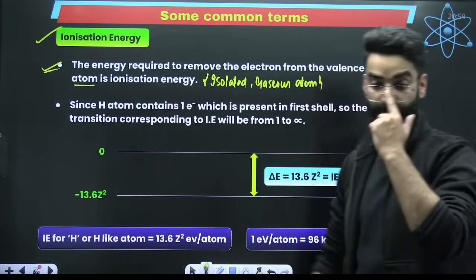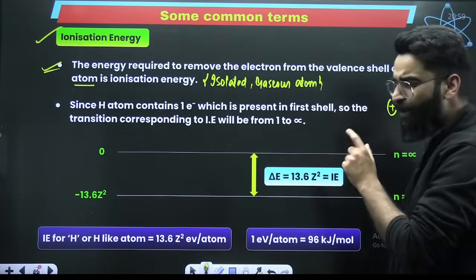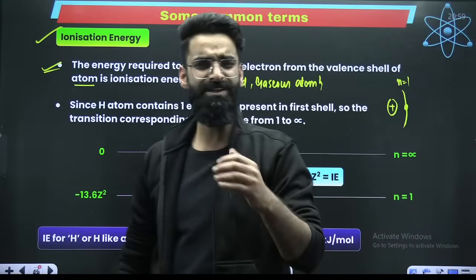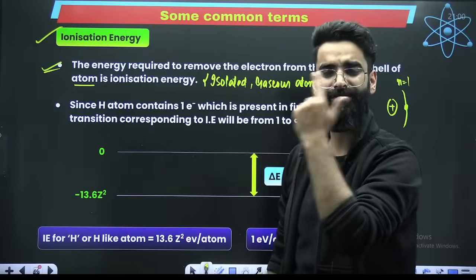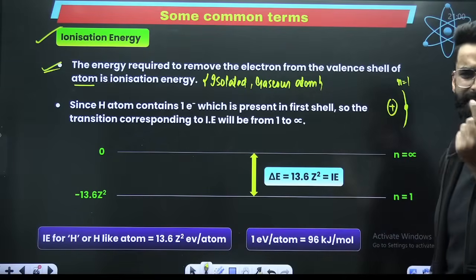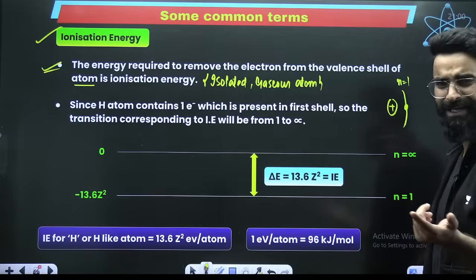Leave that part aside, I'm talking about something else. If you look at the definition of ionization energy, it is the amount of energy required to remove the valence electron. If I talk about hydrogen, there is 1 electron, and that 1 electron is in shell number 1.